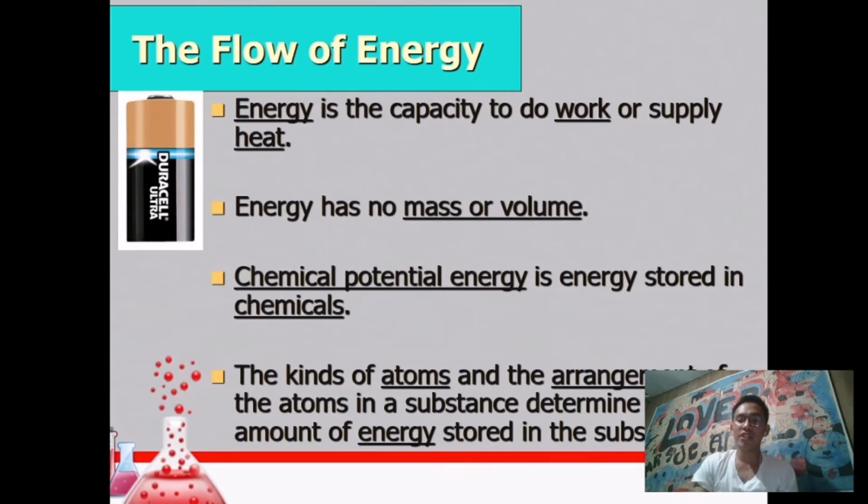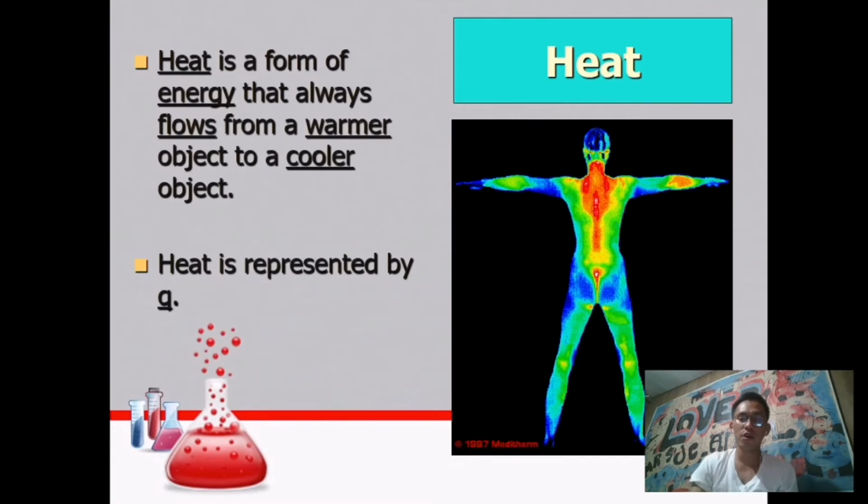Aside from the potential and the kinetic energy, we also have this chemical potential energy that is stored in every chemical. By just merely looking at the kinds of atoms and the arrangement of the atoms, we can now determine the amount of energy stored in a particular substance. So we have now the flow of heat energy. Heat is a form of energy that always flows from a warmer object to a cooler object, and there is no such thing as flowing from cooler to warmer.